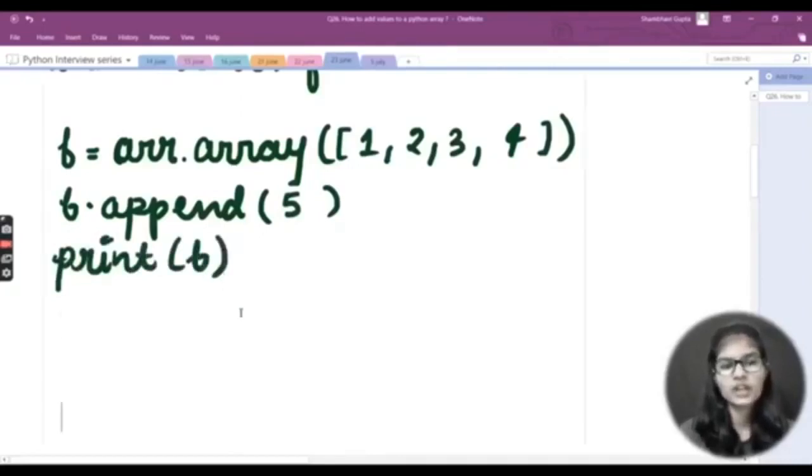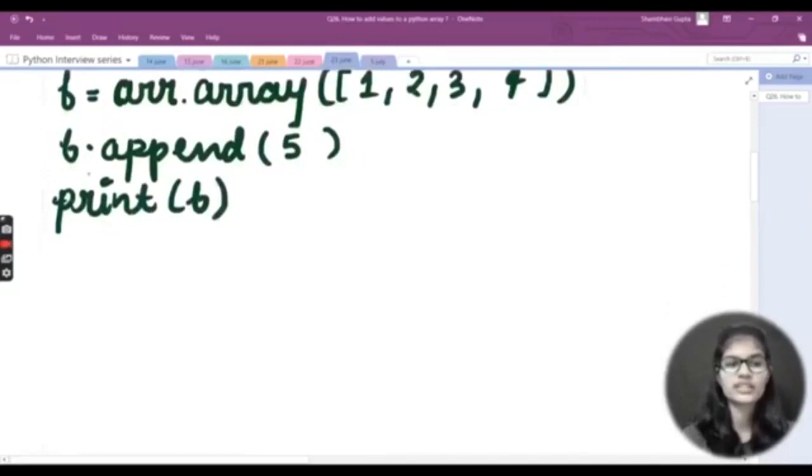This is the first function, how we just use out the first function. This is the method. Okay, you just define an array. Into that you just make out the array, that is, let's say for me that is 1, 2, 3 and 4. After that we just use out this append function, and in the bracket we just write out the value which we just want to add into this array. Let's say for me it was 5. For you it can be anything, any value, whichever you just want, right? I just wrote that value in the bracket and simply printed out the variable in which I have stored my array, and for me that is actually b, right?